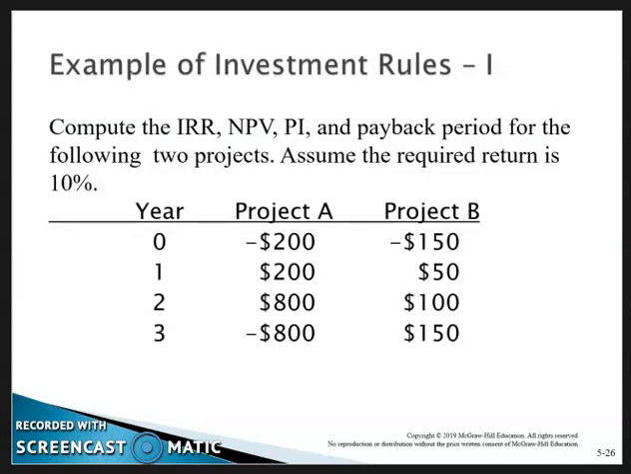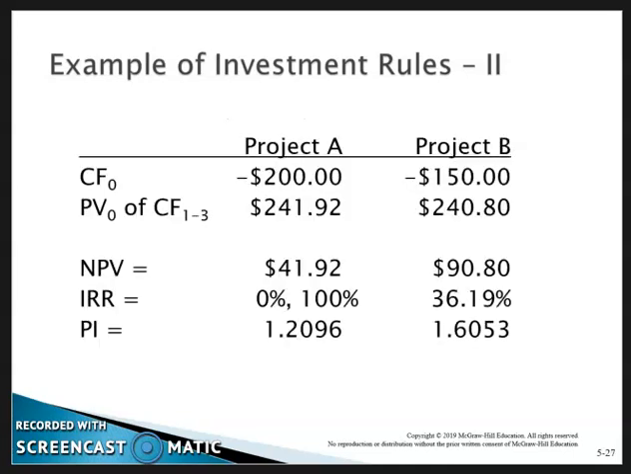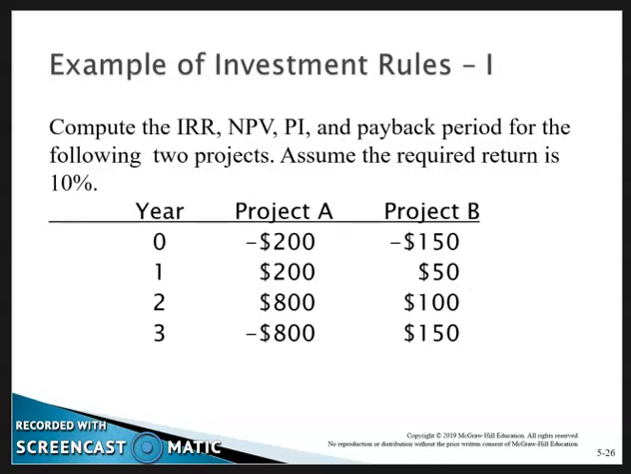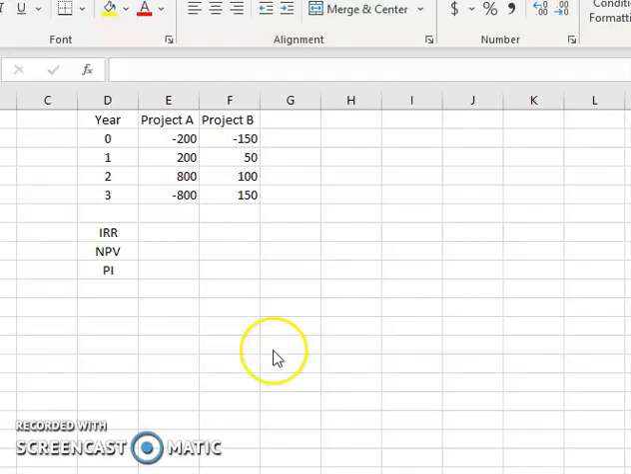Example of investment rules: compute the IRR, NPV, and profitability index for the following projects. Okay, so I recreated the cash flows from the slides. The first thing we'll do is calculate IRR.